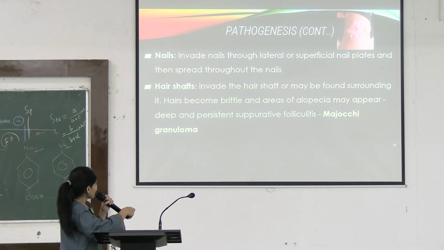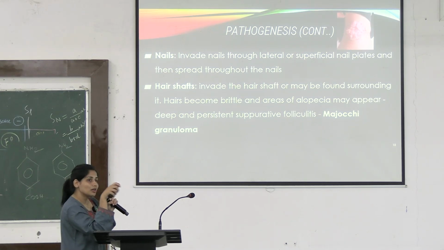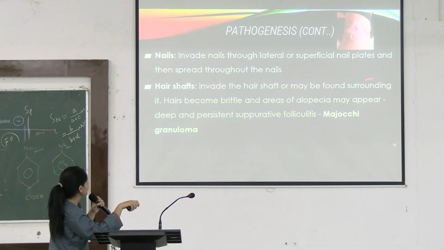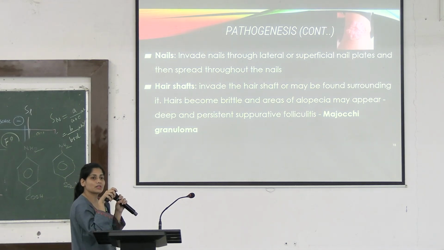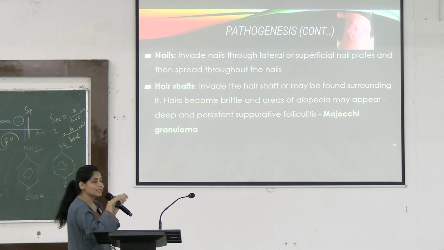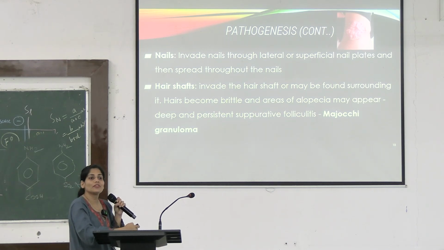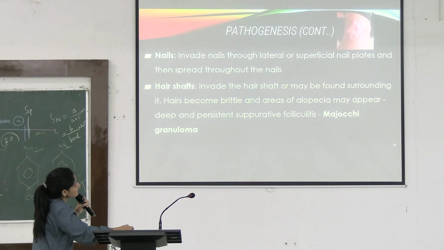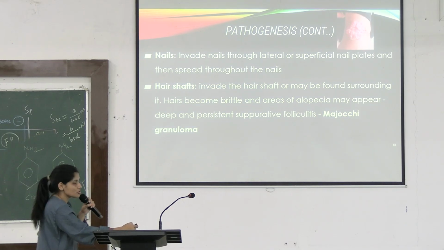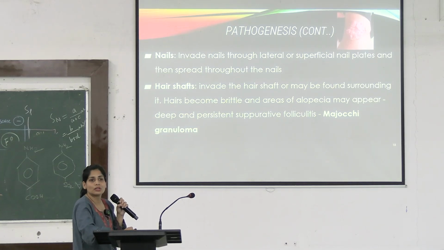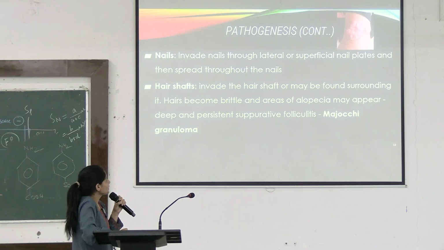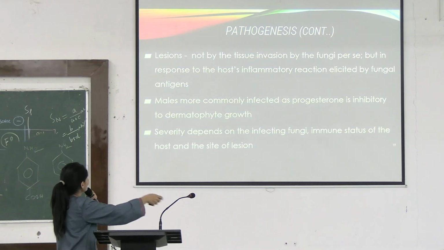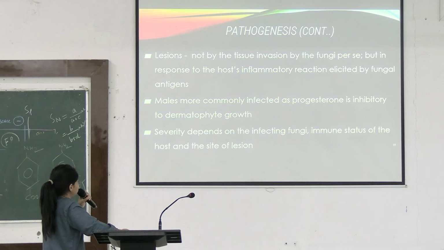Okay? Now, hair shafts, it is invading hair shafts, but along with that, its surrounding area is also infected. So what will happen? You can see areas of alopecia, areas of hair loss surrounding this infection. Okay? And you can see certain pustular folliculitis, which is known as Majocchi's granuloma. Okay? This is seen where? Surrounding the hair follicles.